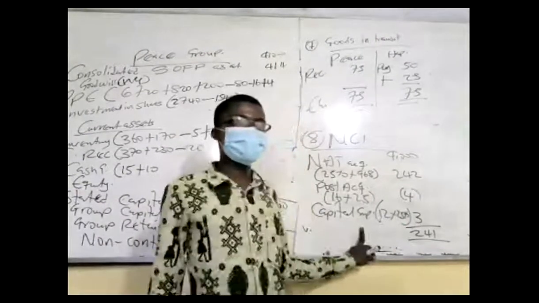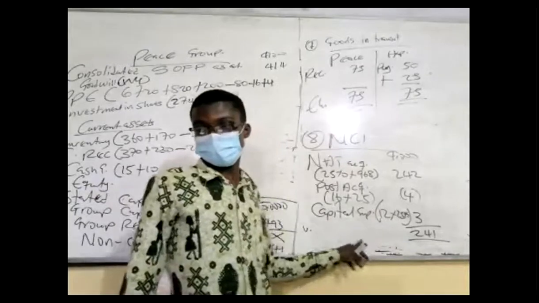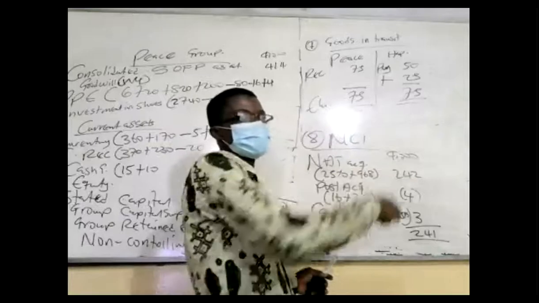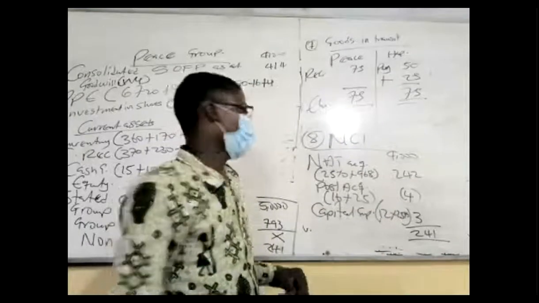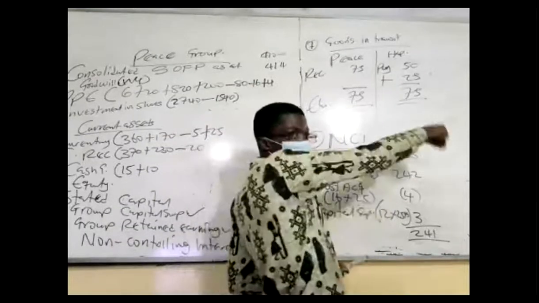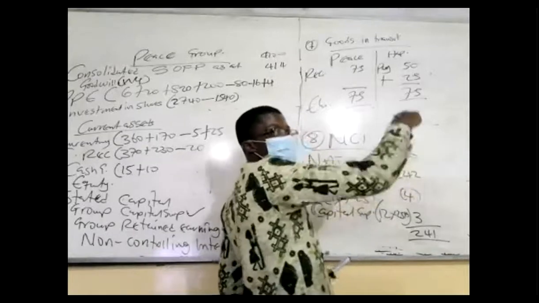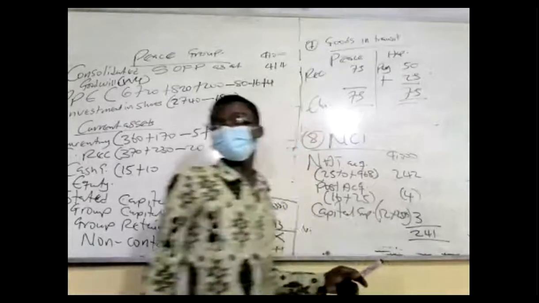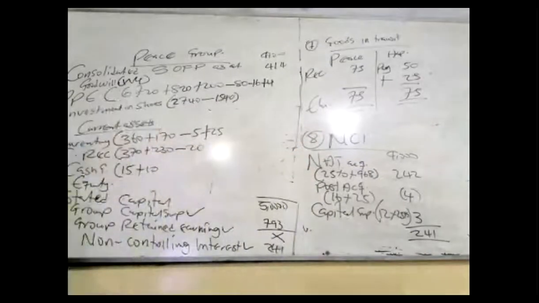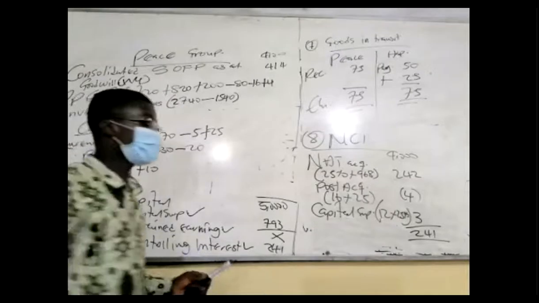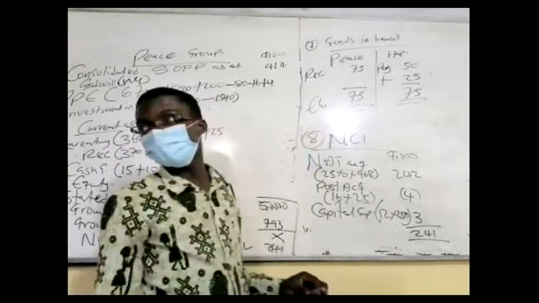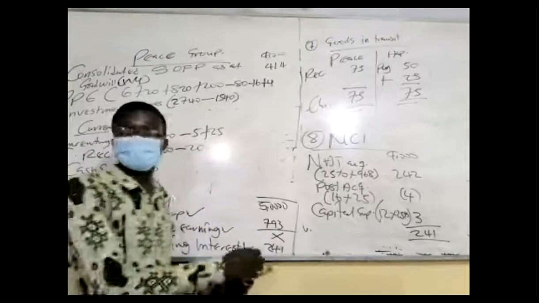For this NCI, there's a shortcut. The shortcut is that you just find NCI share of the net asset at reporting. In that case, kindly add the 12 to the net asset at reporting and find 25% on it. It will give you the same as 241. We didn't capture the 12, so add the 12 to it and just find 25%. It will give you the same answer as 241.